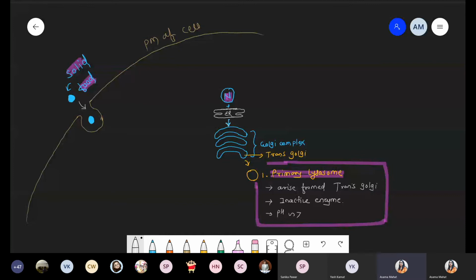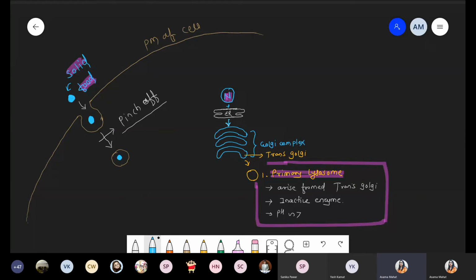Now this vesicle will be pinched off. It is released. That is the pinch off of the vesicle. Once it is pinched off, there is a formation of a vesicle, and that vesicle is rich with the food particle, the solid food particle.